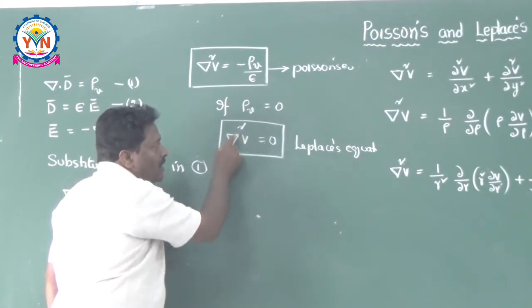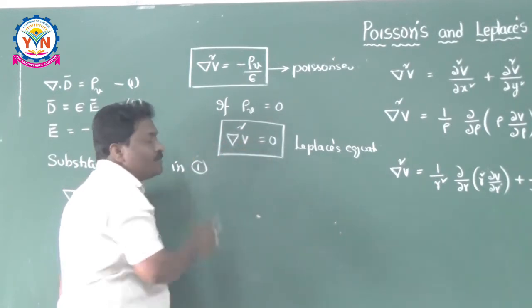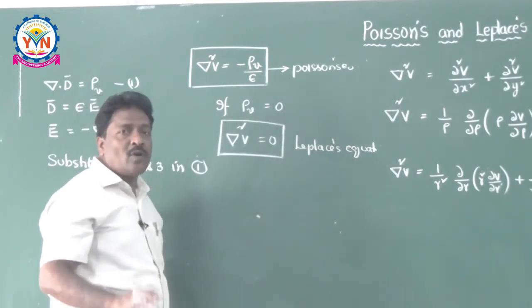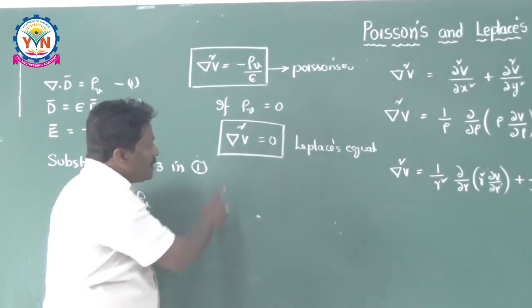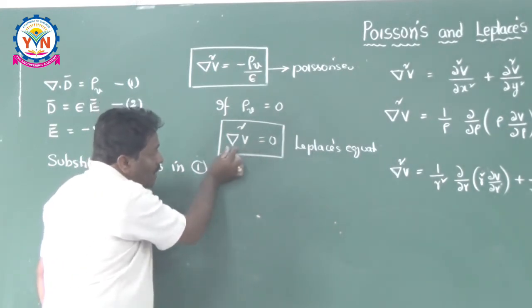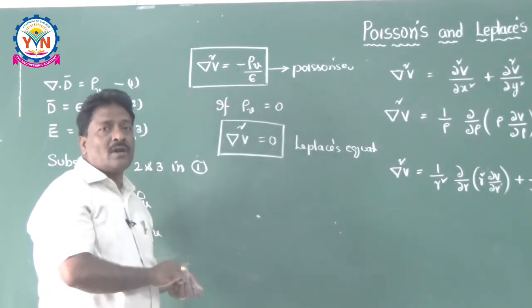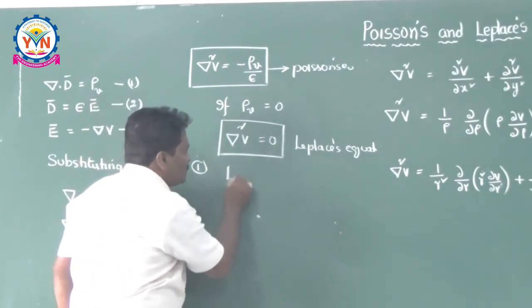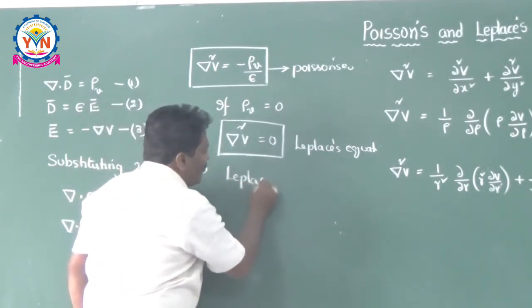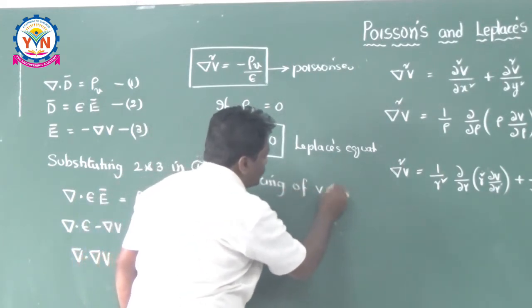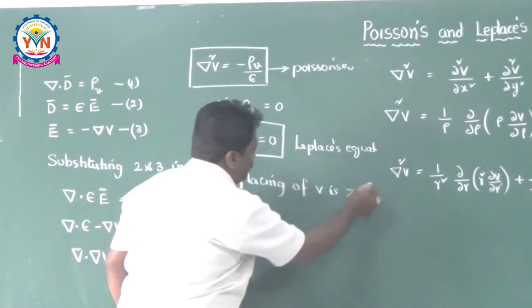It is nothing but Laplace's equation. Many times we pronounce it like this: del square V is equal to 0, or you can also say Laplacian of V is equal to 0. That is called Laplace's equation.